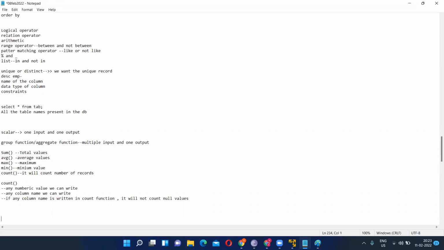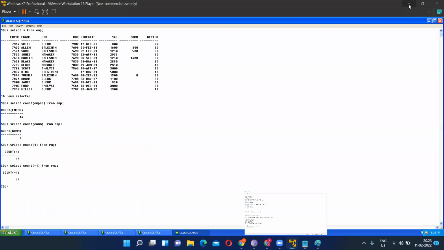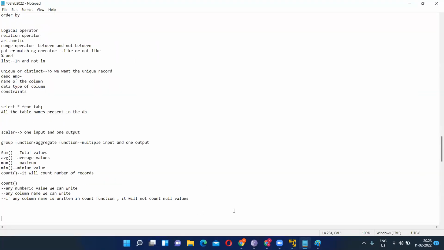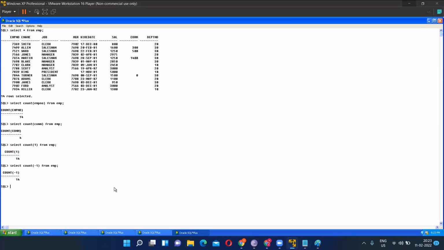So which are the group functions? Can you just tell me? If you're not giving any numeric values over this, it will also consider the null values. Non-numeric value means what? What do you want to write? Tell me the query: select count, what do you want to write? If you leave it blank, are you able to understand? You have to give something: either give a star, or give any numeric value, or give the column name. Three things you have to do. If you just write blank, then it will not count. Are you able to understand?